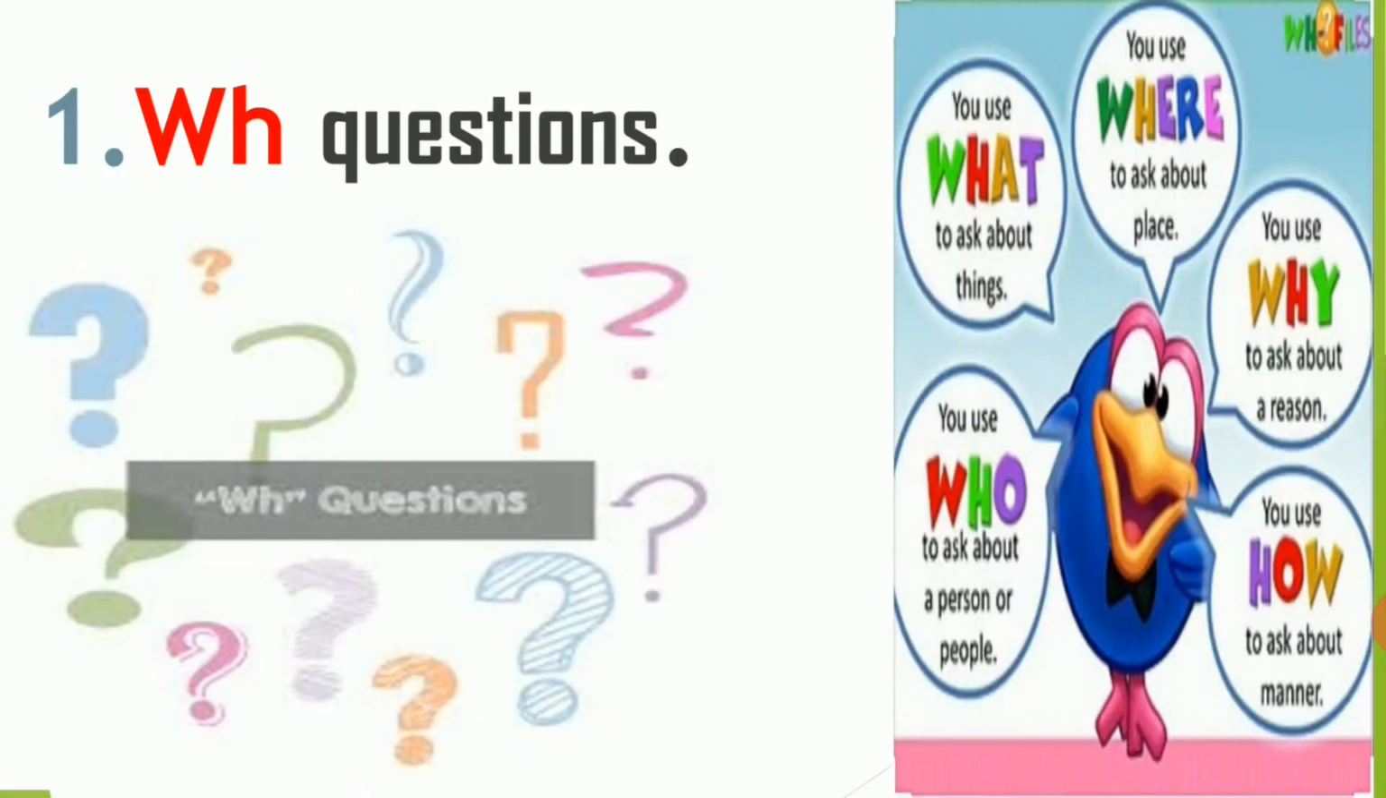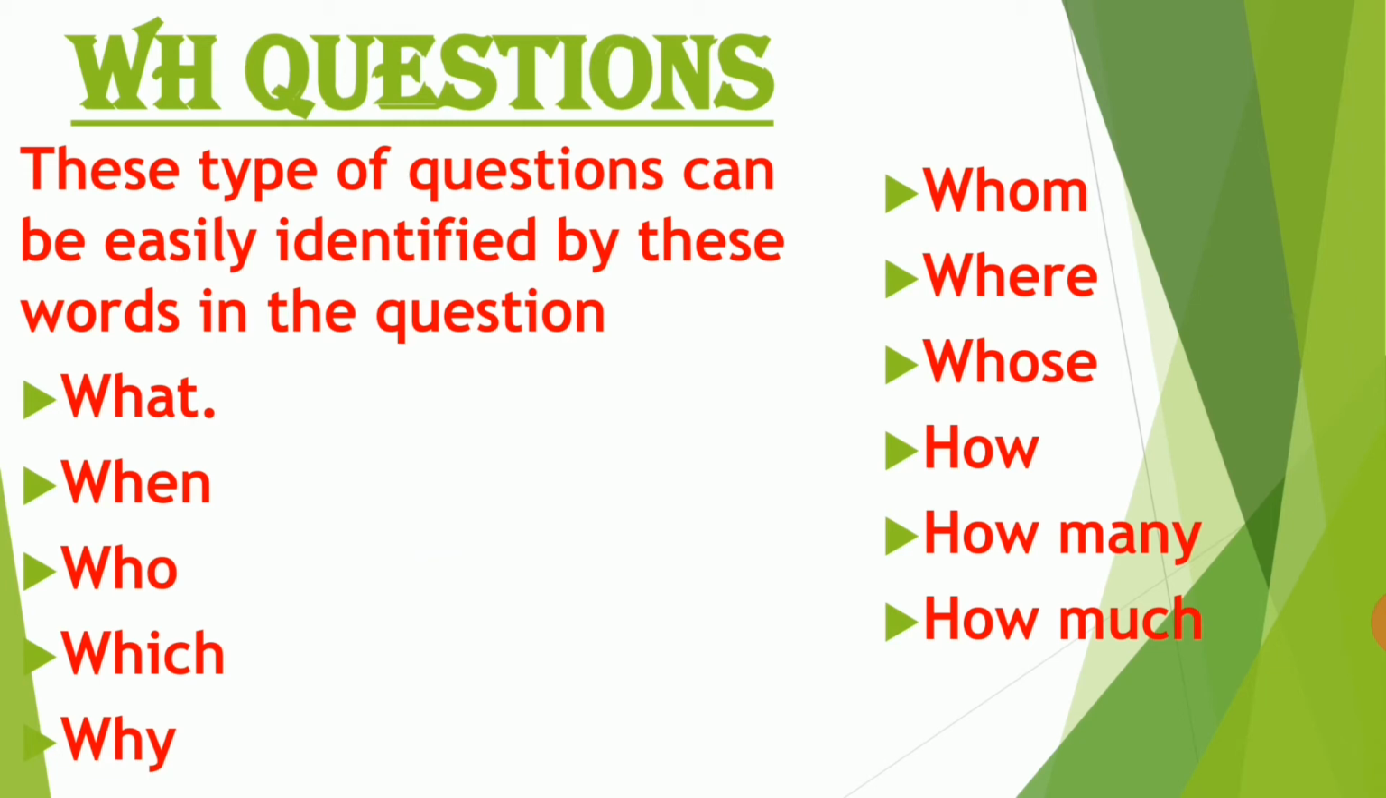Which are they? The first one is the WH questions. A question in which there are words like what, where, why, who, whose, when. These are the questions known as WH type of questions. So these are some of the words from which you can identify that it is a WH type of question. The words are what, when, who, which, why, where, whose, how many, how much. So these are some of the words by which you can understand it is a WH type of question.